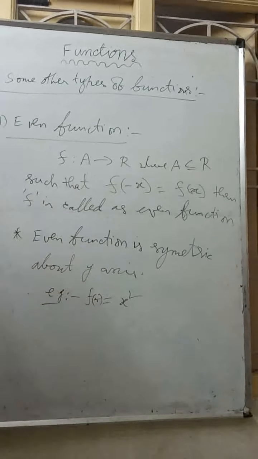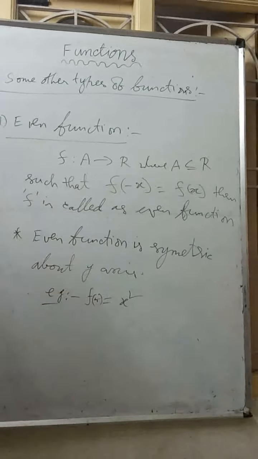An odd function is symmetric about the origin. Previously, for symmetry about the y-axis, I said that if x comma y is a point on the graph, then minus x comma plus y is a point on that graph.